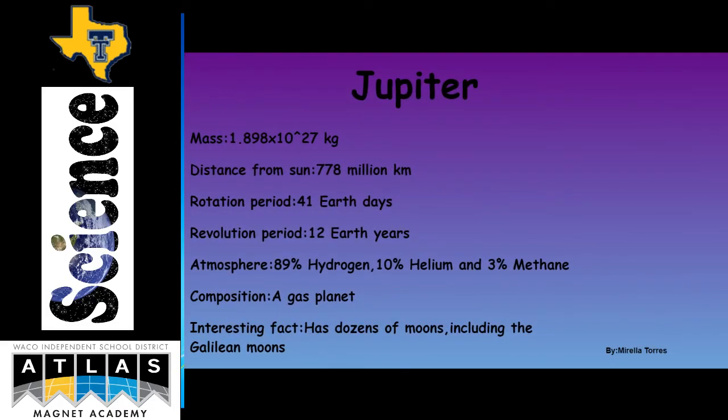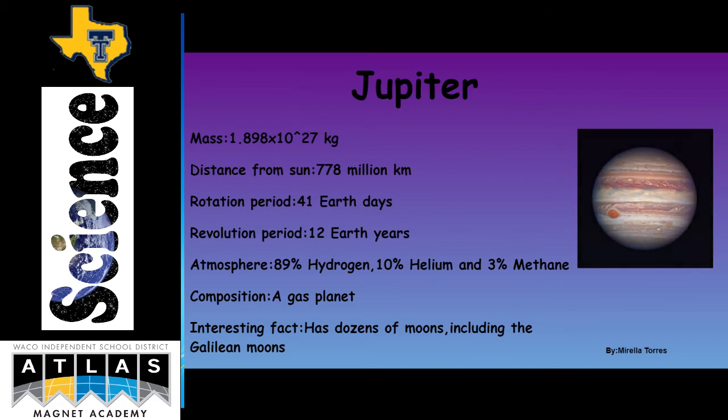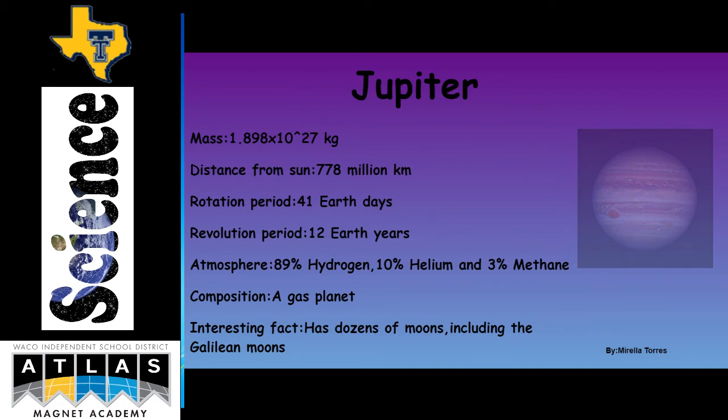Jupiter's mass is 1.898 times 10 to the 27th power kilograms. Its distance from the Sun is 778 kilometers. Rotation period is 41 Earth days. Revolution period is 12 Earth years. The atmosphere is 89% hydrogen, 10% helium, and 3% methane. The composition of Jupiter is a gas planet. The interesting fact is it has dozens of moons, including the Galilean moons.